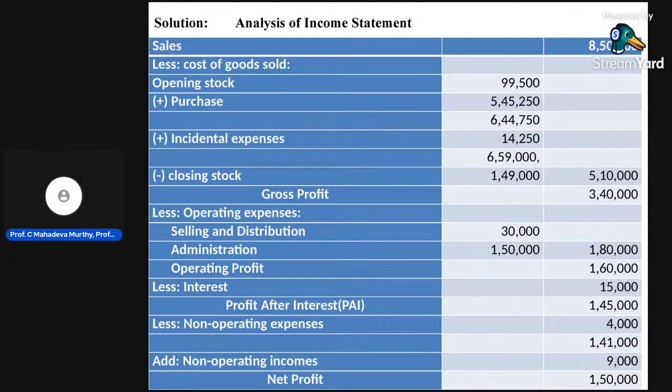Here is the analysis of the income statement. It can be in vertical form or horizontal form. I will show you that: vertical analysis and horizontal analysis. The P&L account is always called horizontal. This is vertical analysis. Analysis here means vertical analysis.